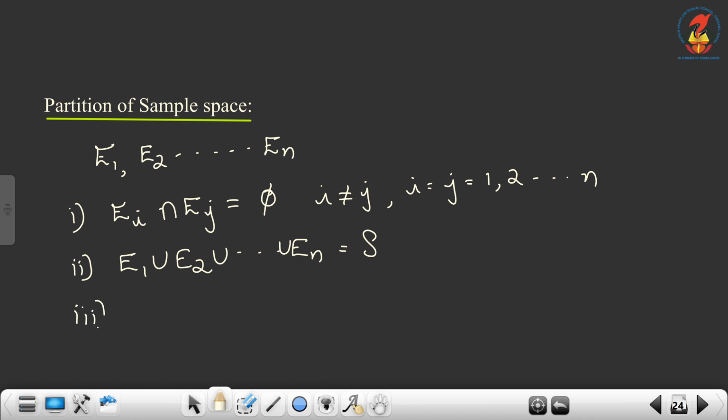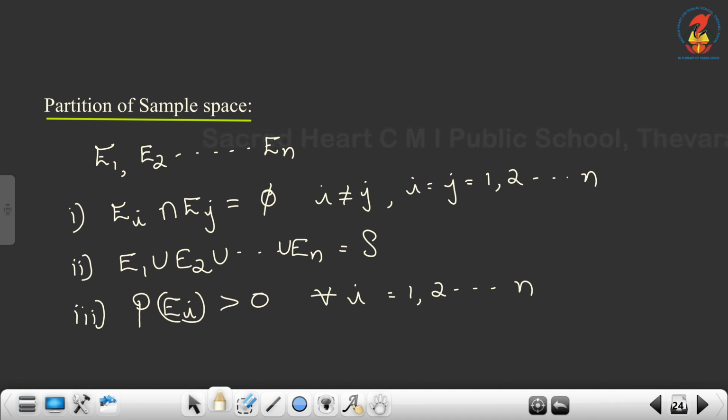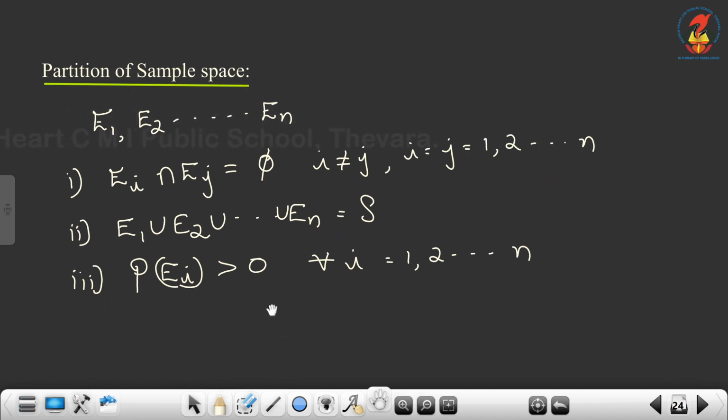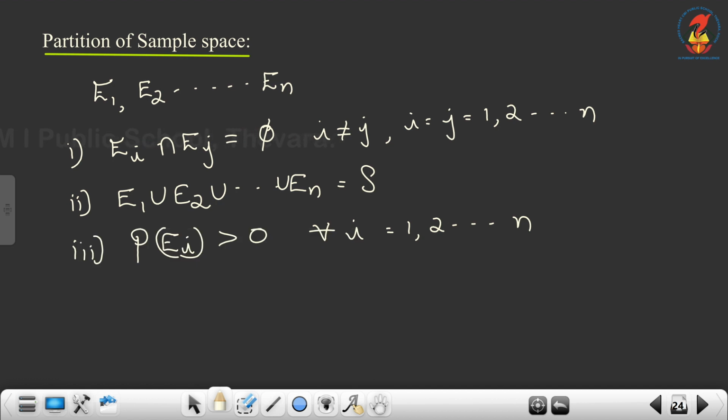Now the third one, probability of these events must be greater than 0, non-zero probabilities for every i from numbers 1, 2, 3 up to n. If it satisfies these conditions, we can say that this E1, E2 etc. En represent a partition of the sample space, and this partition is not unique. For one particular sample space we can find different ways of partition.